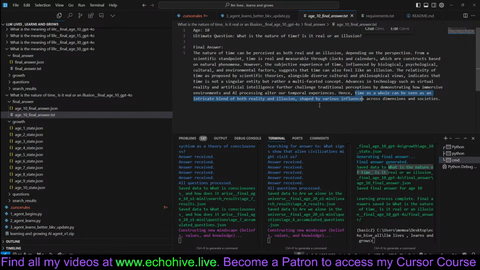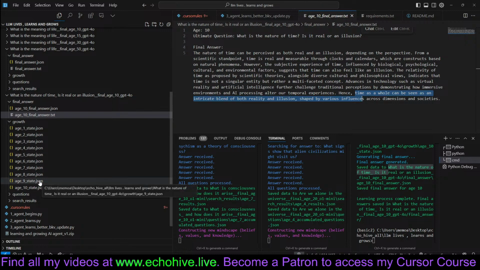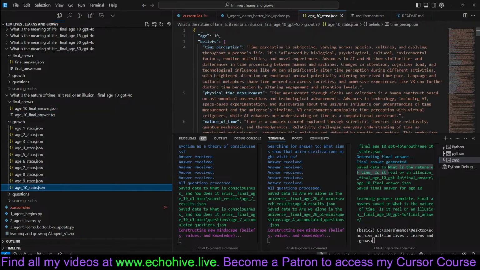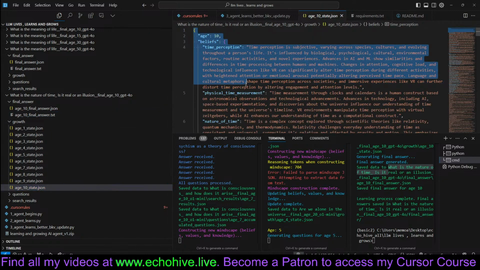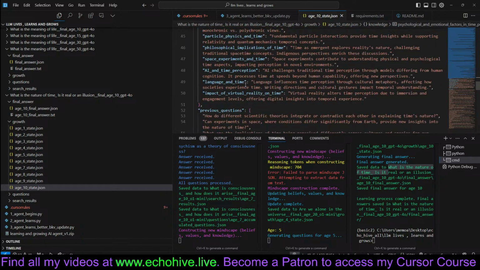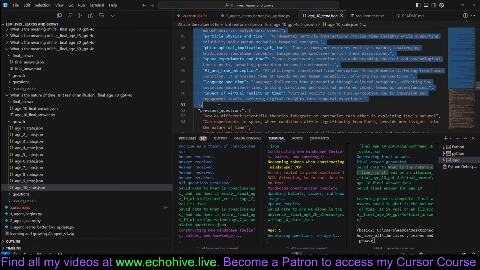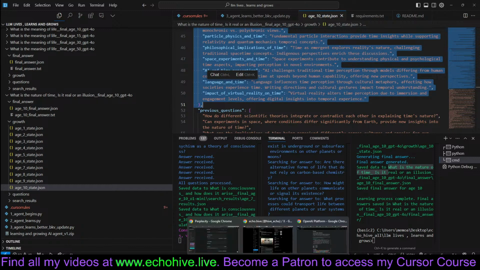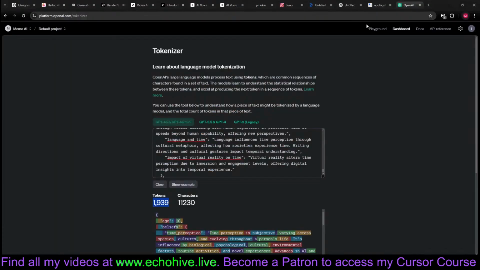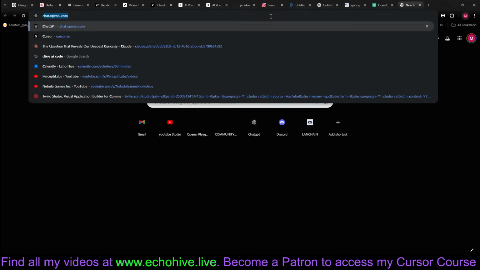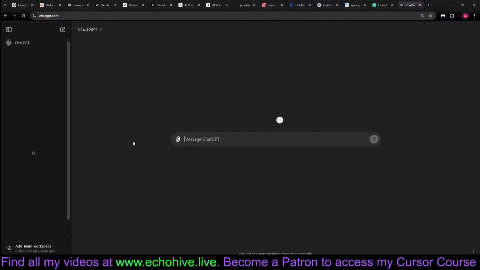Another idea is to actually get it to a chatbot as well. This is actually great to create a personality. Maybe, in essence, we can grab these beliefs. For example, we can grab the latest state of the agent, not the pre-questions, and input it into ChatGPT, for example, and ask it to